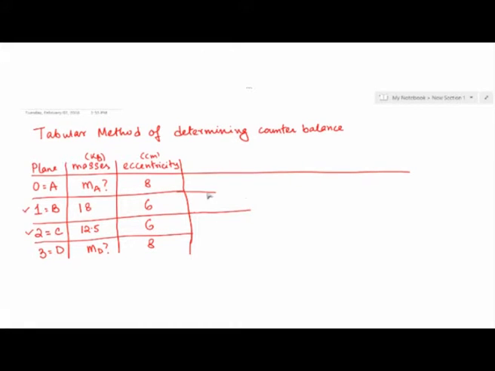So therefore, the unbalance in each of these planes is nothing but M times E. So this is going to be 8 times MA, and this is going to be 8 times MD for sure, and you will have 12.5 into 6, that is 72 plus 3, which is 75, and 18 times 6 will be 108. So these are the unbalances in the planes A, B, C and D.